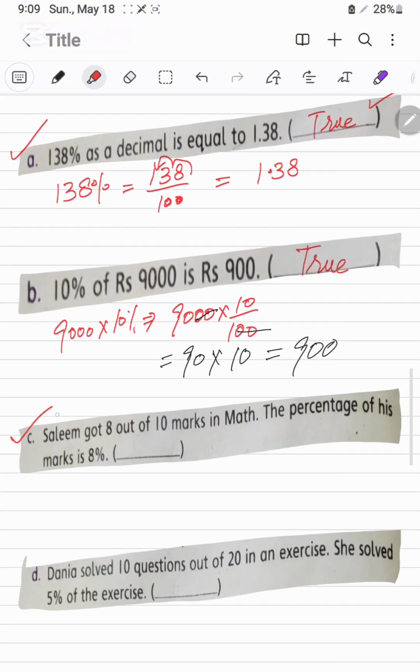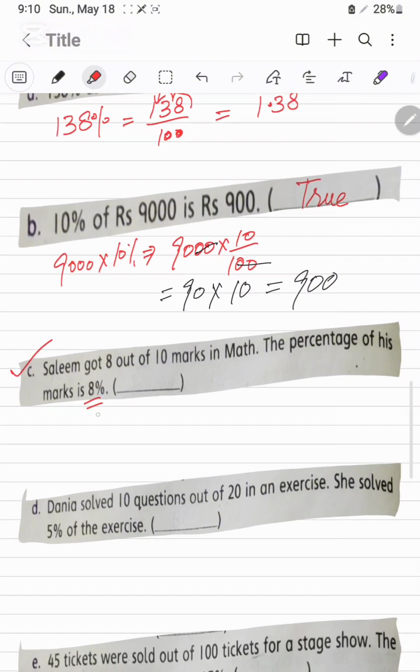Now we are going to solve its C part. Salim got 8 out of 10 marks in math. Its percent is 8%. We will find the percent. 8 over the total of 10 marks. 8 over 10, and we will multiply with 100.